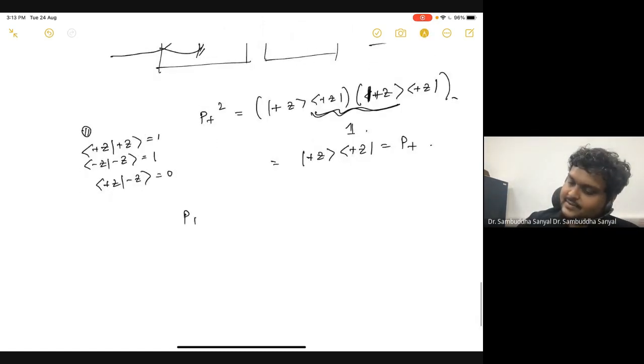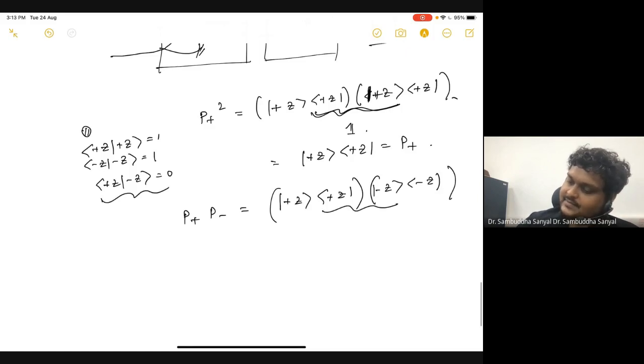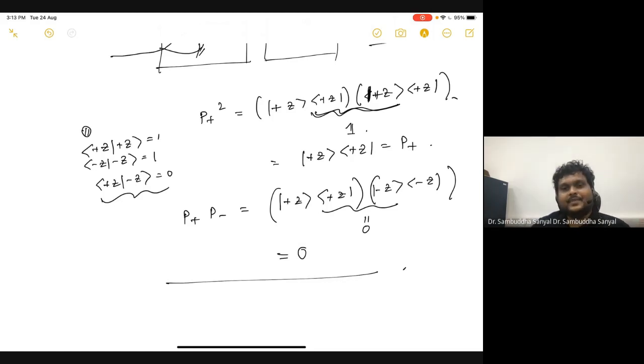Similarly, I try to do P plus P minus. So this is plus z plus z, and this is minus z minus z. Now we know this identity. So this gives me 0, and that's it, 0. Right? Is everything clear so far? Yes. So now what did we do?